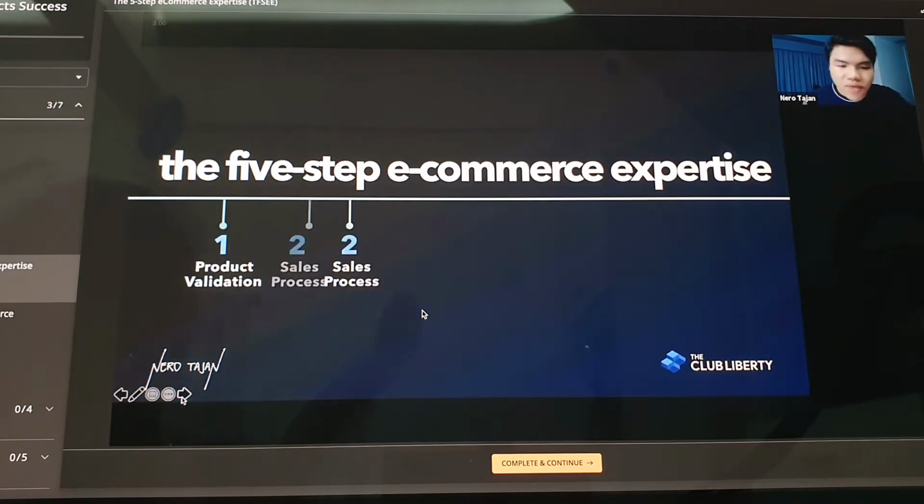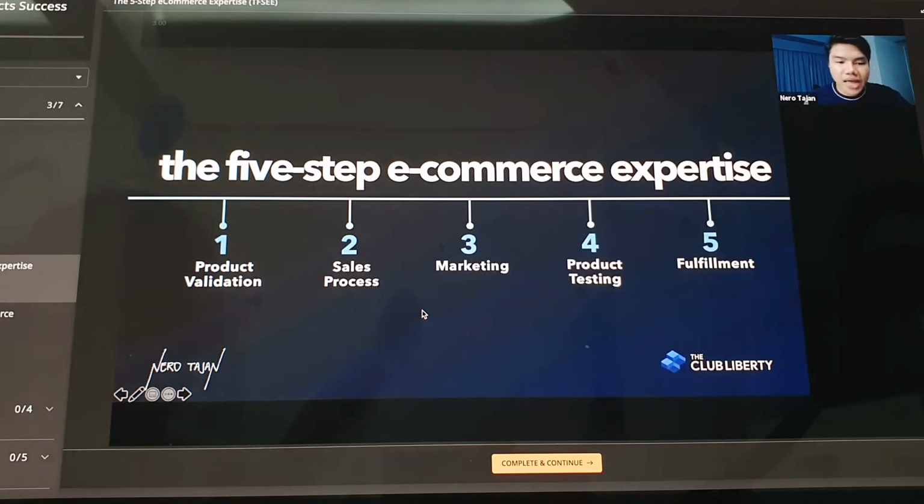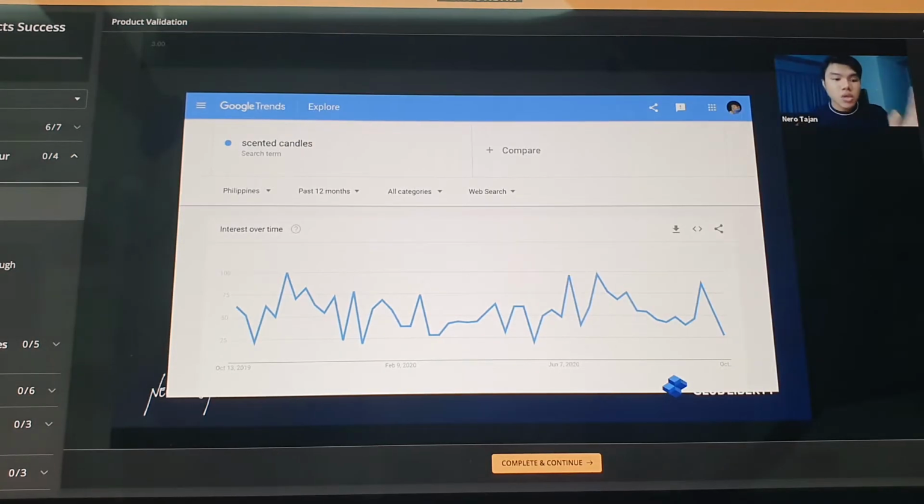So the 5-step e-commerce process, starting with number 1: product validation, sales process, marketing, product testing, and last is fulfillment. These are 1, 2, 3, 4, 5. Validation process, this is for the beginners. Don't go to this market. So if we know what market not to go to, coach, ano yung market that you should go to? This is the market that you should leverage.